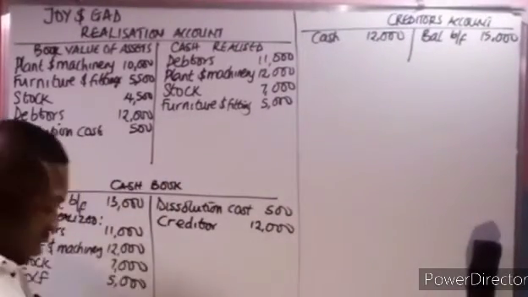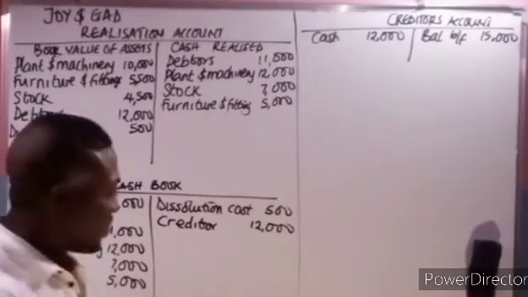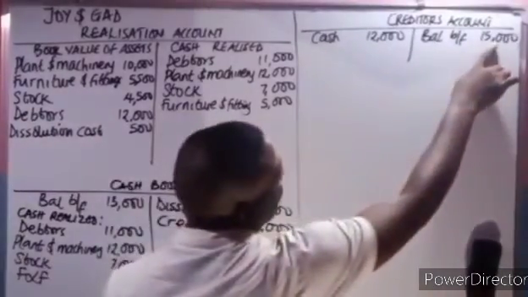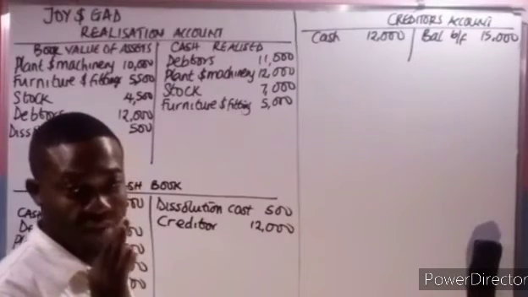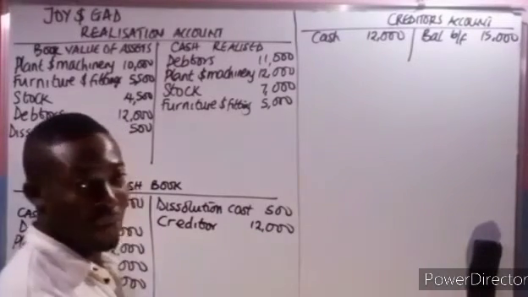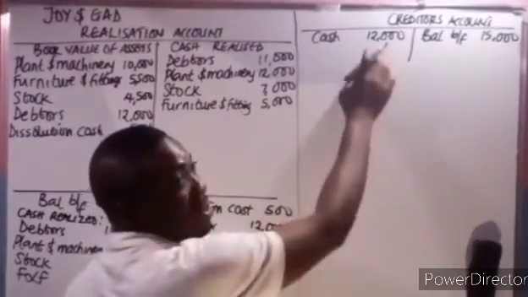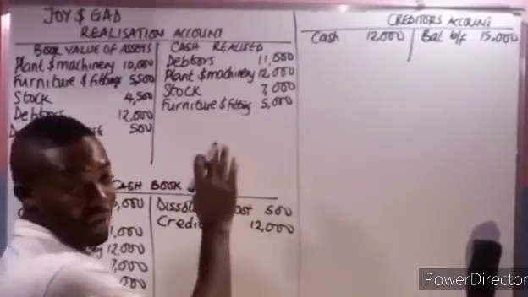So if the original amount is 15,000 and they say they paid in full 12,000, it means 3,000 was discount received. I said when discount received happens, you debit the creditor account and you credit the realization account.